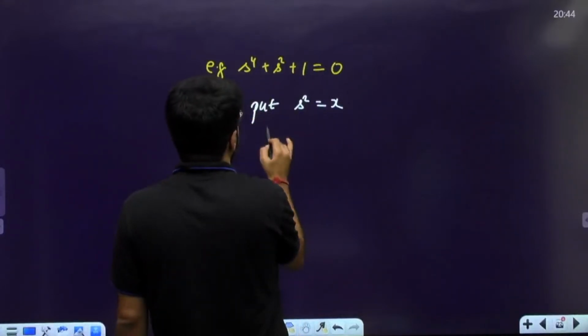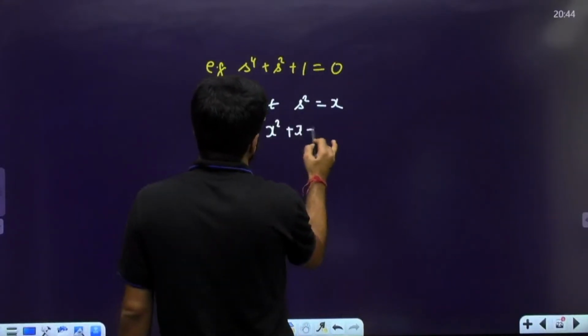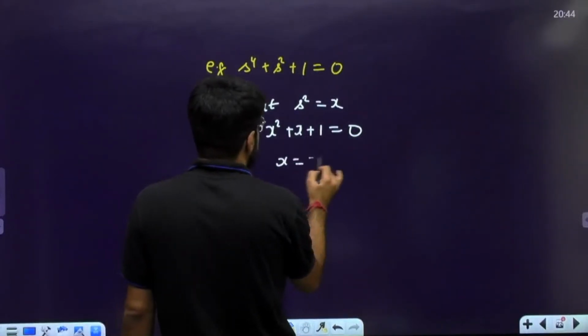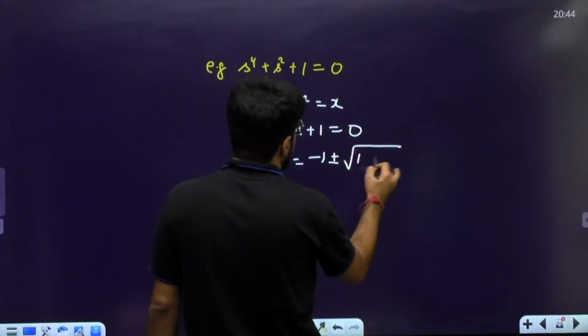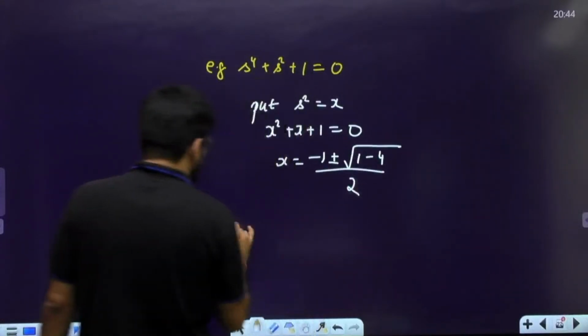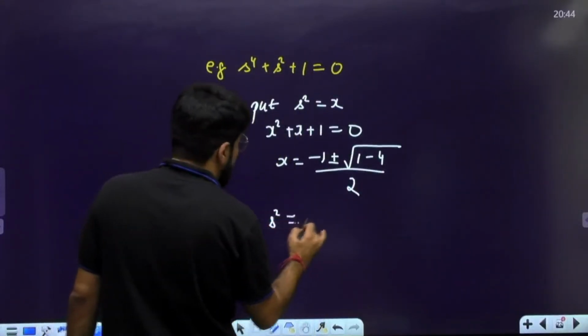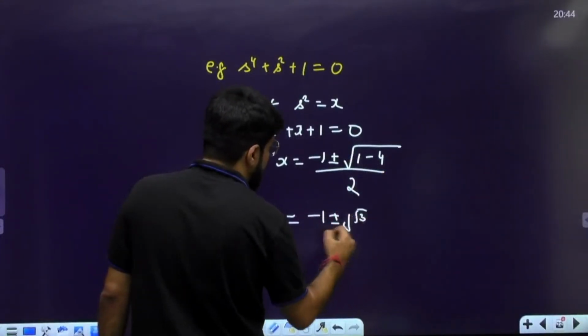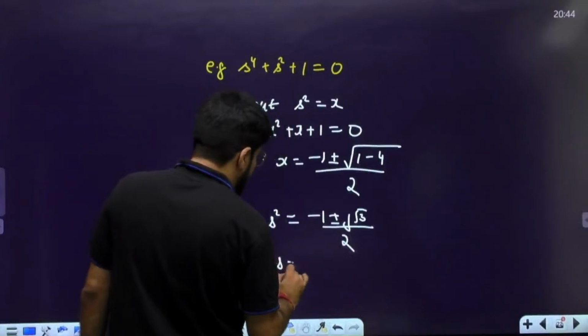So you will get a quadratic equation, x square plus x plus 1 equal to 0. Then x is minus 1 plus minus under root b square minus 4ac by 2a. So x, which is s square, is minus 1 plus minus under root of minus 3, that is j root 3 by 2.